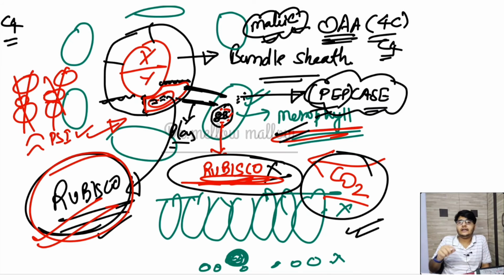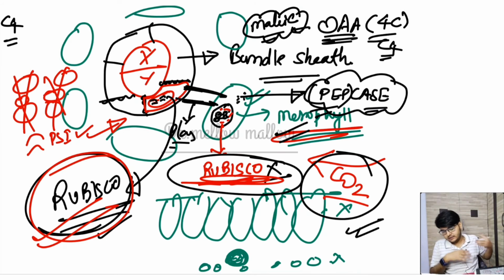That means if a C3 plant is wasting 2 liters of water, because we all know that water is wasted, then a C4 plant will take only 1 liter of water. That means there is half the water loss. In C4 there is low water loss, I mean to say, and it is doubly efficient.